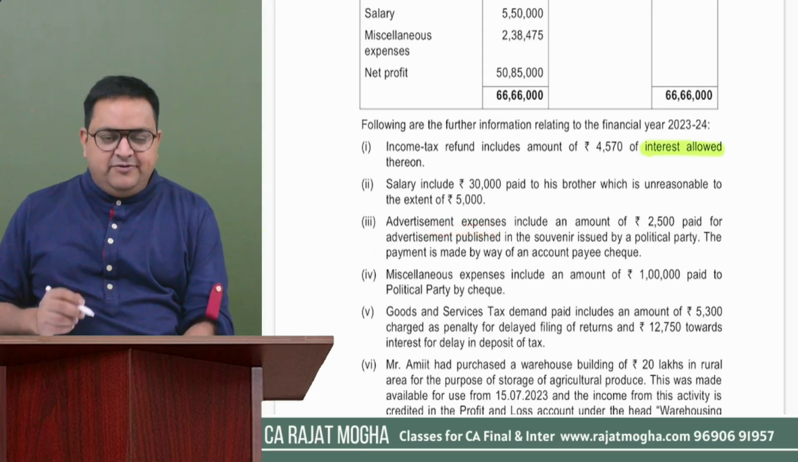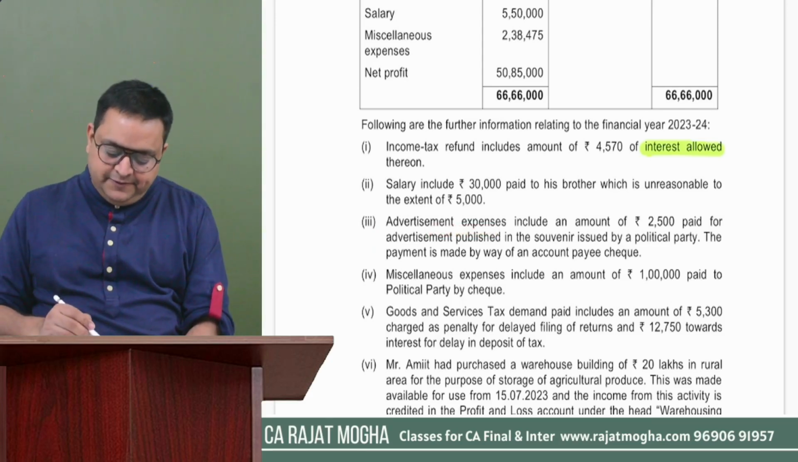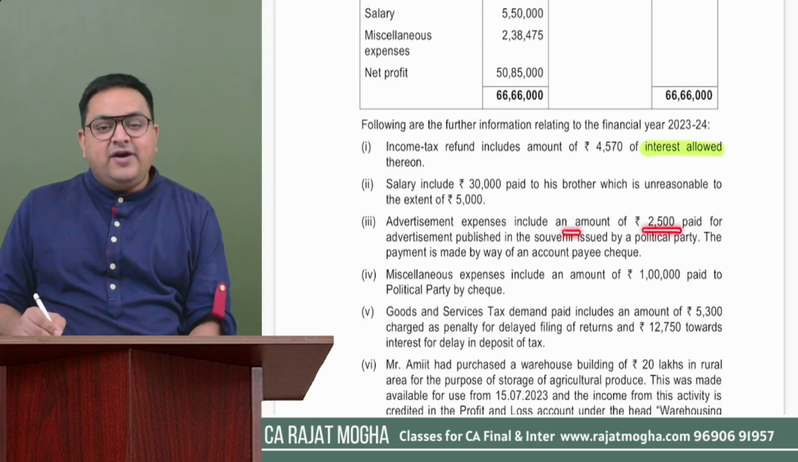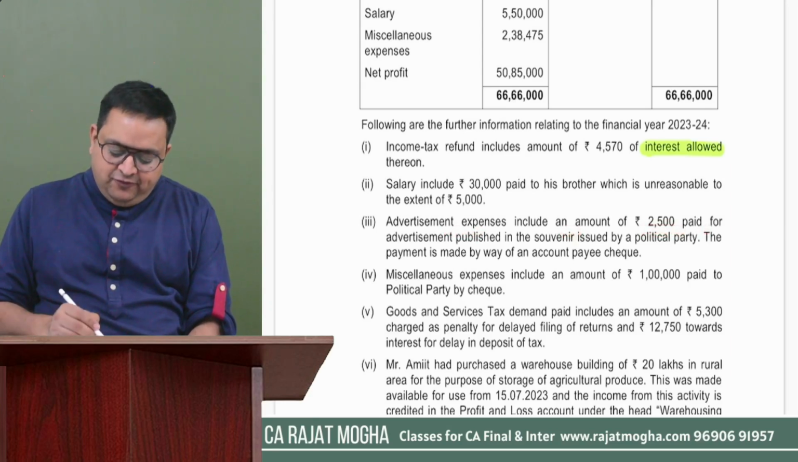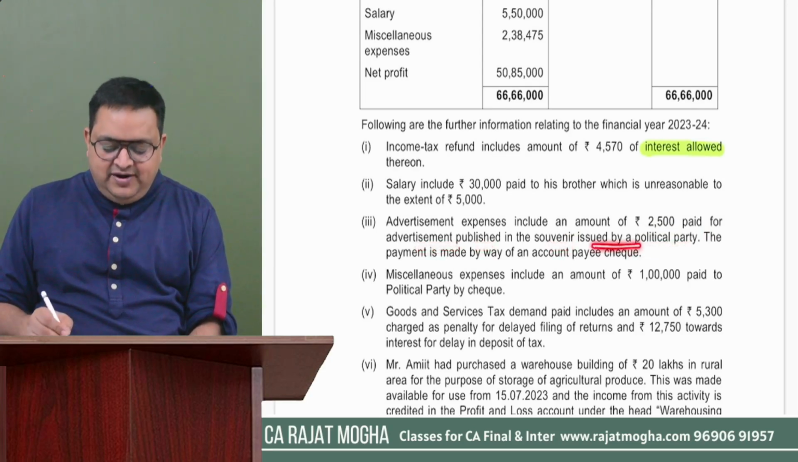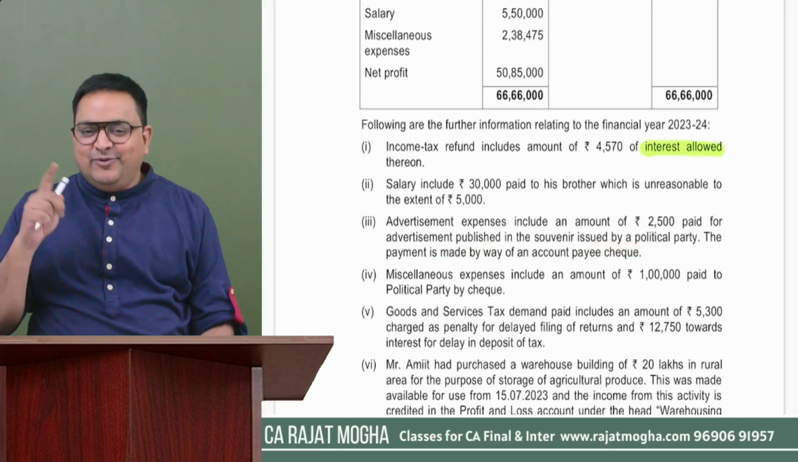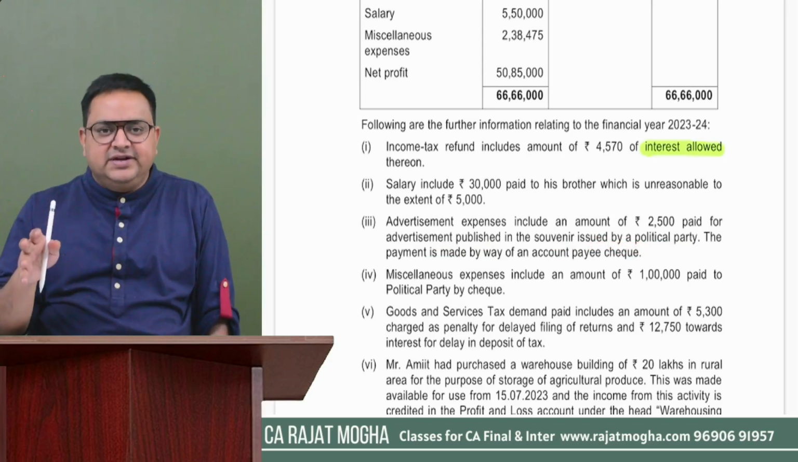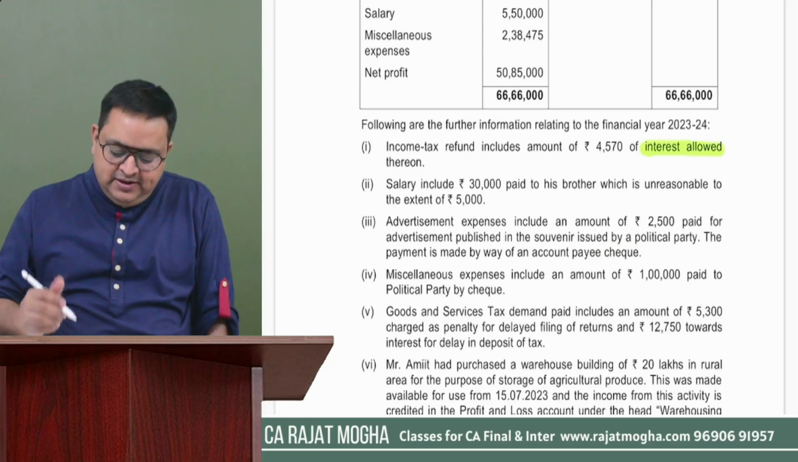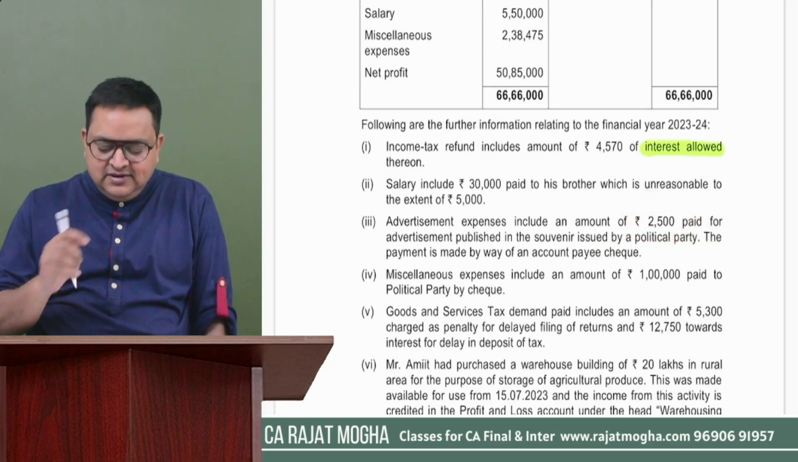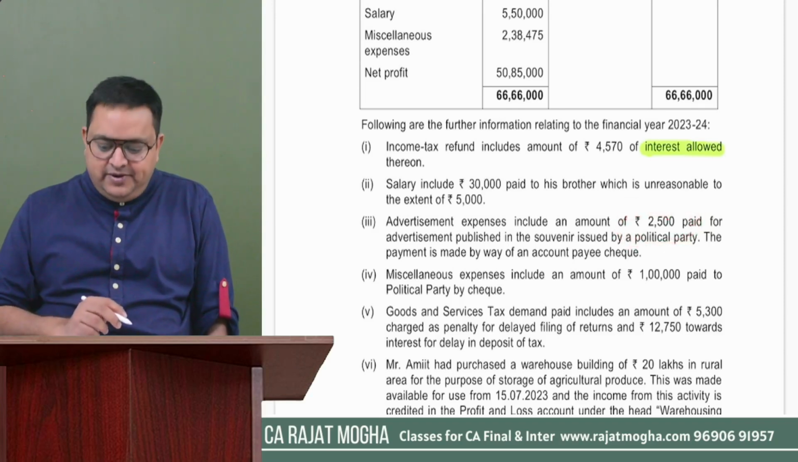Third point says advertisement expenses. Okay, there was advertisement expenses in the P&L account. Advertisement expenses include an amount of rupees 2,500 paid for advertisement published in the souvenir issued by the political party. We understand that if we have given it to the political party for publishing in their souvenir, we are not going to allow it. So out of those advertisement expenses, 2,500 we are going to disallow.